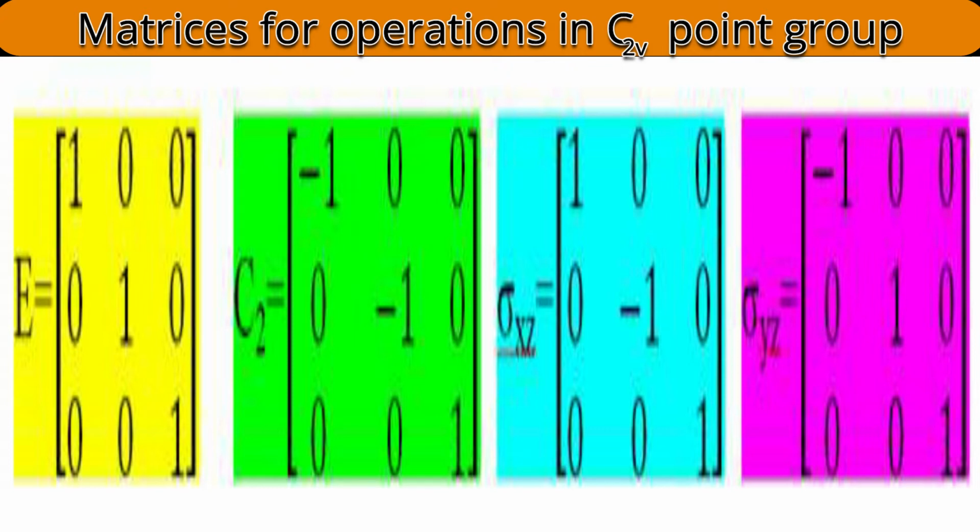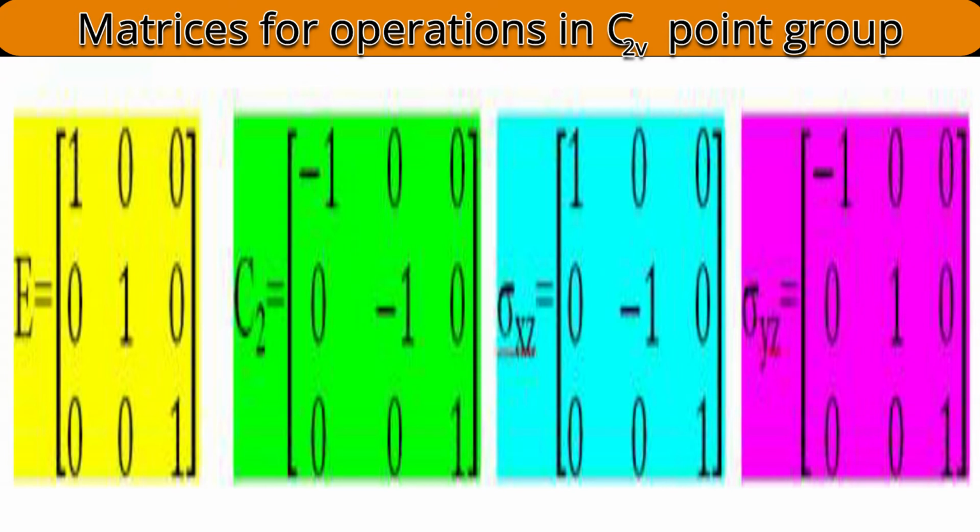Now what do we have to do? Multiplication table we have studied, or qualities or characteristics of a group we have studied, where closure, associativity, inverse, that we need to verify. Matrices have a boon that we can directly do the multiplication and verify without pictorial presentation of the molecule. Let us see how helpful it is in order to multiply one operation by the other, or perform one operation followed by the other.